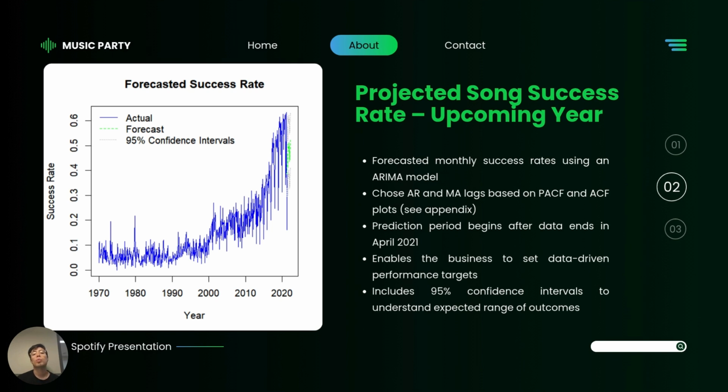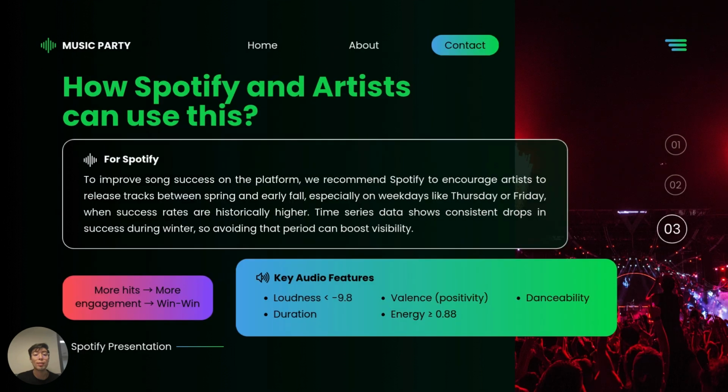We also used PACF and ACF to choose our AR and MA lags. This can be seen in the appendix in case you want to take a further look at that. And this is going to help us build the recommendations from Spotify's view to the artist. The idea is to improve song success on the platform. We want to recommend that Spotify encourage artists to release tracks between spring and early fall, especially on weekdays like Thursday or Friday, when success rates are historically higher.